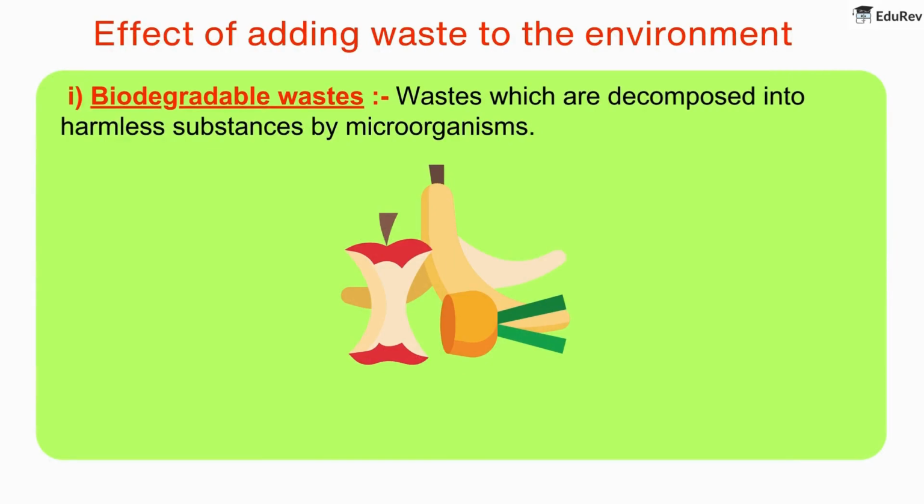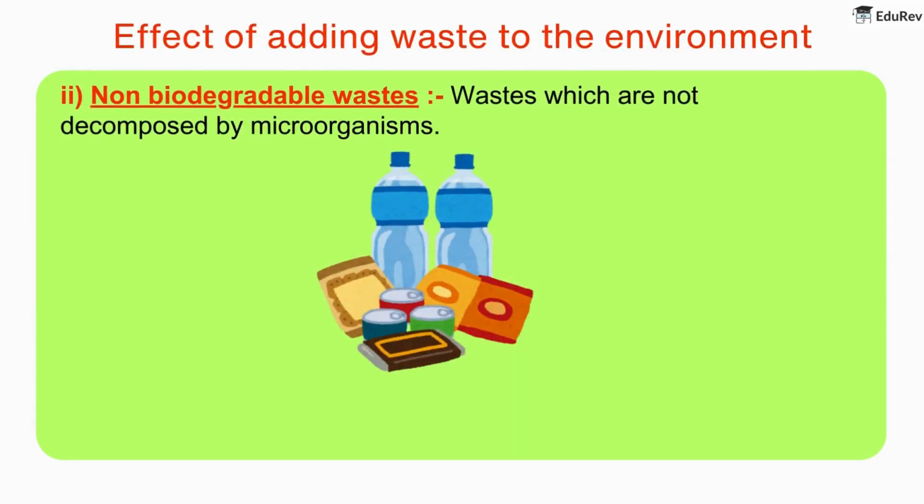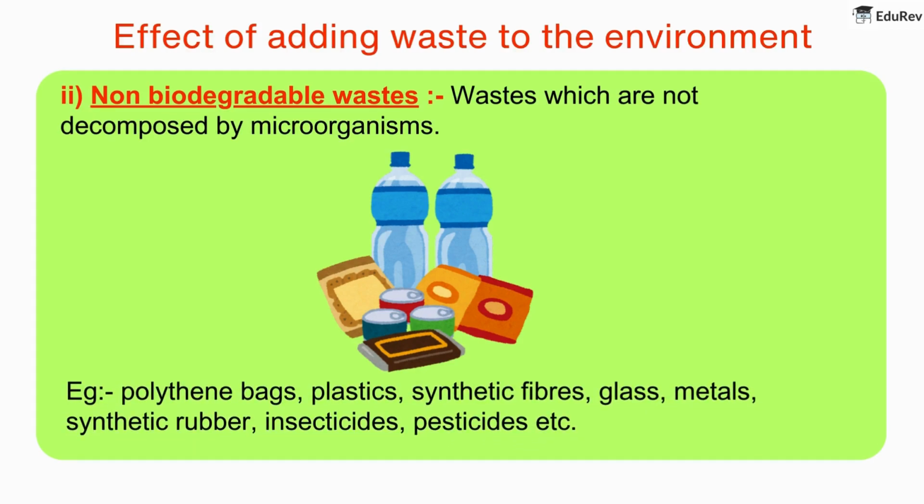Biodegradable wastes are wastes which are decomposed into harmless substances by microorganisms. Example: vegetables, fruits, pulses, cereals, cotton, jute, wool, wood, leather, paper, animal dung, animal bones, etc. Non-biodegradable wastes are wastes which are not decomposed by microorganisms. Example: polythene bags, plastics, synthetic fibers, glass, metals, synthetic rubber, insecticides, pesticides, etc.